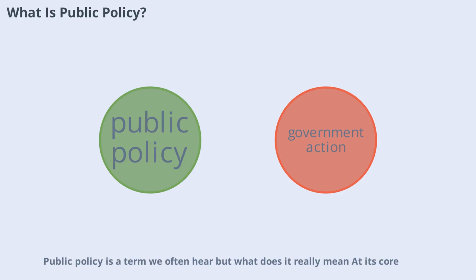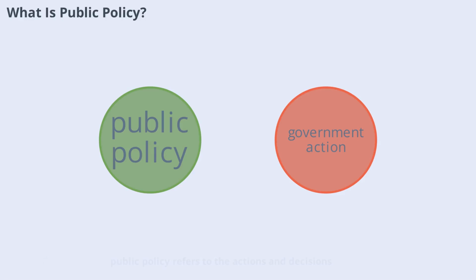Public policy is a term we often hear, but what does it really mean? At its core, public policy refers to the actions and decisions taken by governments to address issues within society. These can range from healthcare and education to transportation and the environment. Public policy shapes the rules and guidelines that impact our daily lives, aiming to solve problems and improve the well-being of citizens. Understanding public policy helps us see how government decisions are made and why they matter.